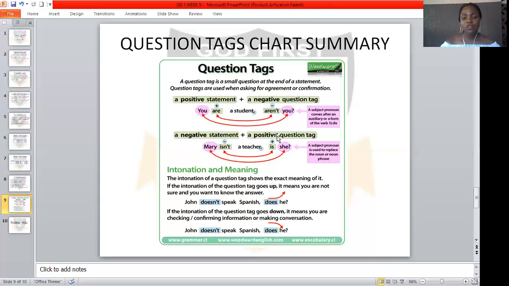If the intonation of the question tag goes down, it means you are checking or confirming information or making conversation. John doesn't speak Spanish, does he? So, if the intonation goes up, that means one is not sure. But if it goes down, this means that the speaker is checking for a confirmation.